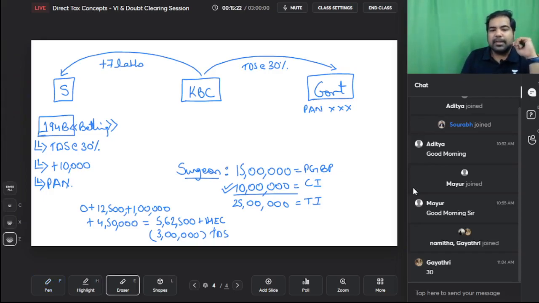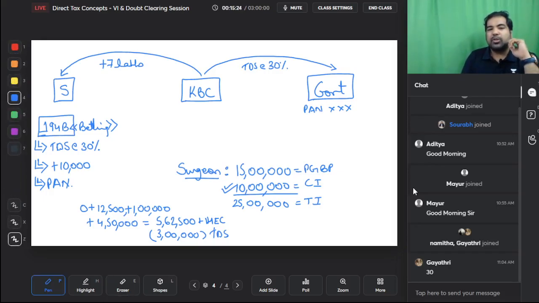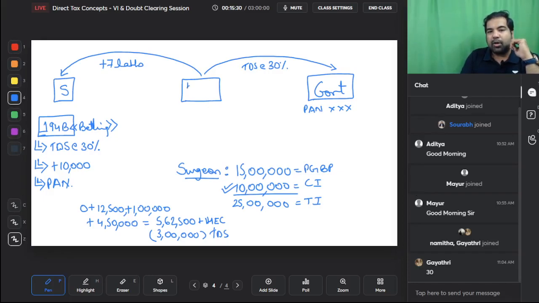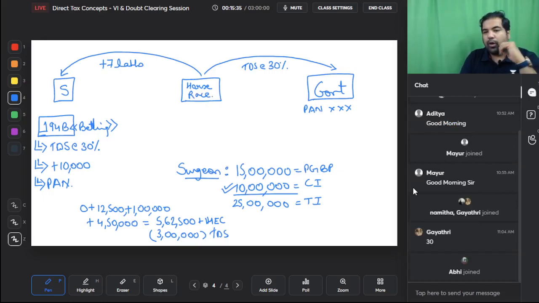Now, same logic, same calculation. I'm just changing the person in the middle. The person in the middle now is not KBC, but it is a horse race company. So you've gone and bet on horses. So in case of horse races also, it's the same thing, only the section changes, because now it's called a bigger bet. So it's 194BB.